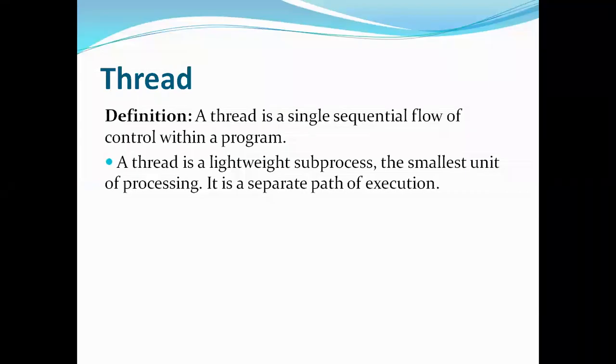In operating systems, we have learned that a process is nothing but a program under execution, and it is heavyweight. Now, a thread is a lightweight sub-process, which does a separate path of execution. We can say that the smallest unit of execution is a thread, defined as a single sequential flow of control within a program. So the smallest unit of a running program is called a thread.